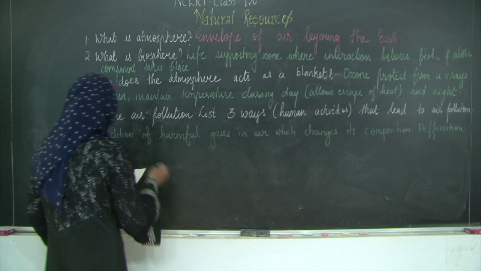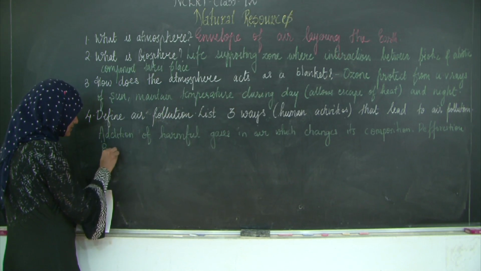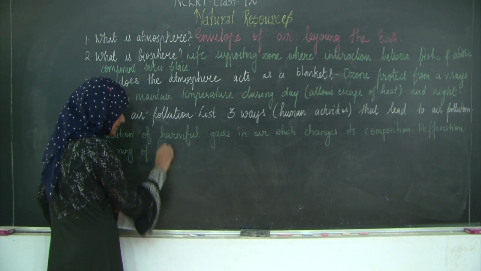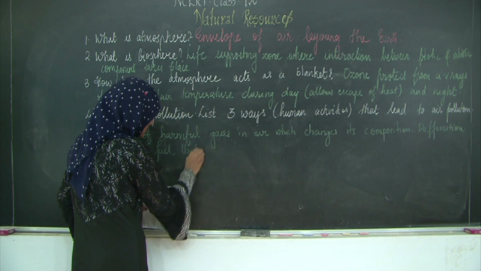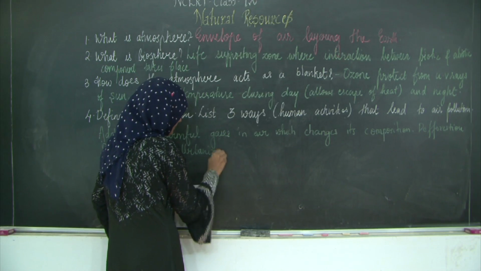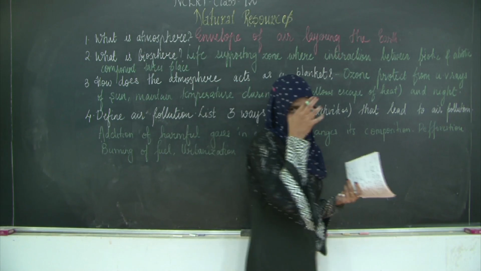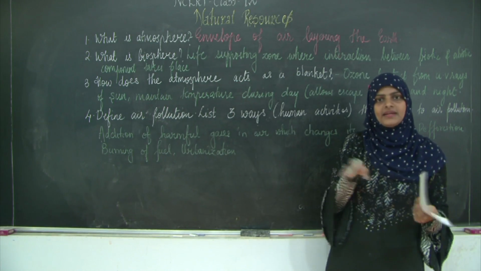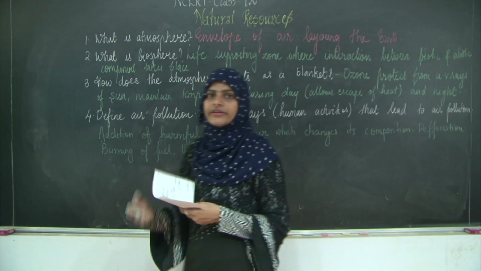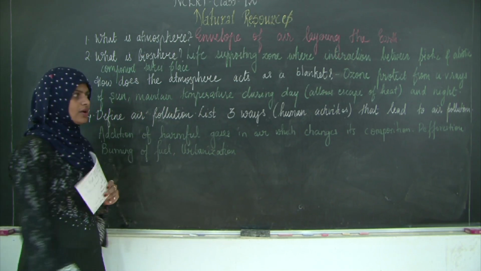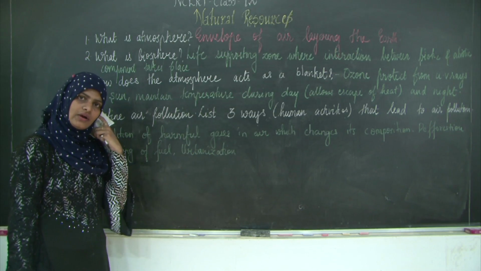So you have deforestation, burning of fuels and urbanization. What happens due to urbanization? We are cutting down the maximum amount of farmlands and forest areas to convert them into buildings and all. So rapid urbanization is also one of the factors which leads to air pollution.